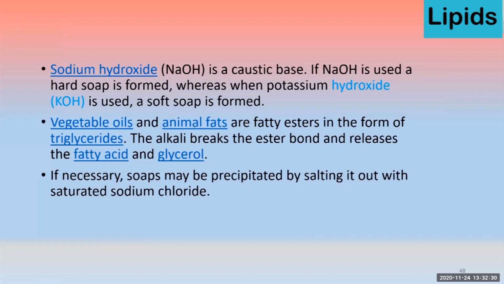Vegetable oils and animal fats have fatty acid esters in the form of triglyceride, and this alkali breaks the bond and releases the fatty acid and glycerol. Soap may also be precipitated by adding salt, and that makes a saturated solution of sodium chloride.